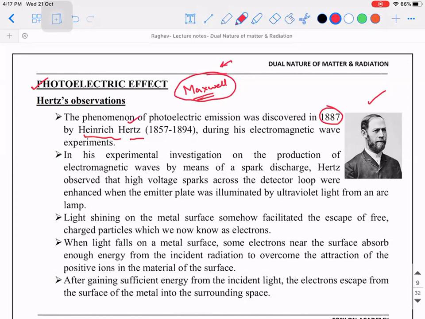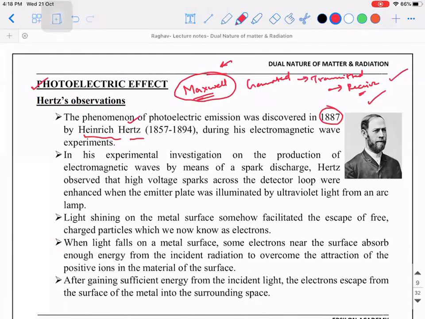For that, he wanted to generate the electromagnetic wave, transmit it and receive it. So what did he do? He generated, he transmitted, and he could receive it. Important point to be noted here is, did he succeed or not? Yes. He did succeed in this particular experiment.